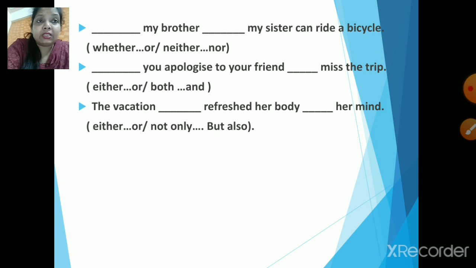Dash my brother dash my sister can ride a bicycle. Alright, the options are whether or, neither nor. Just think. Okay, next. Dash you apologize to your friend dash miss the trip. Either or, both and. Next one. The vacation dash refreshed her body dash her mind. Either or, not only but also. Alright, so quickly we will go and check the answer key.